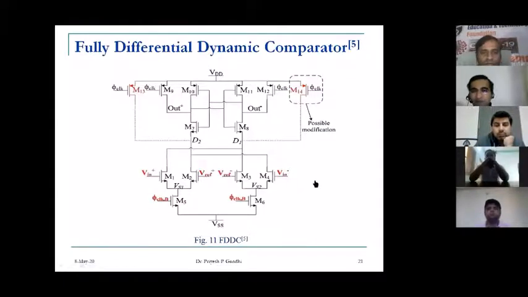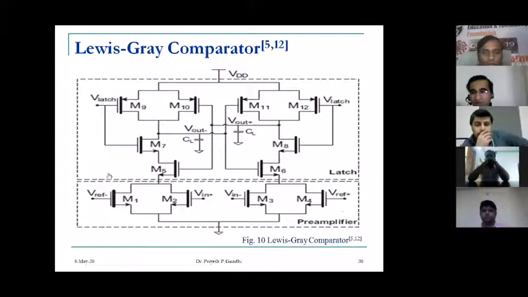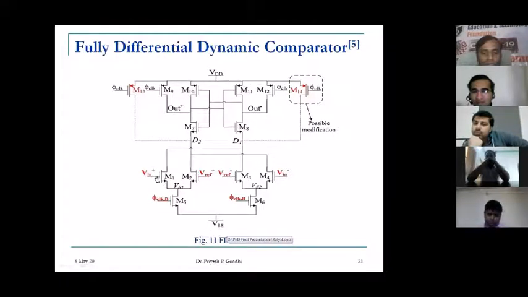Another comparator found in the research, as a reference, is the fully differential dynamic comparator. If we go back to this comparator and the previous one, we can find a difference in how the input has been applied. Here, this comparator is fully differential because it compares V in plus and V in minus, and V reference plus and V reference minus.